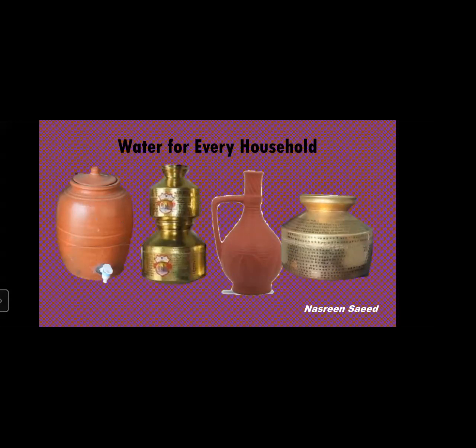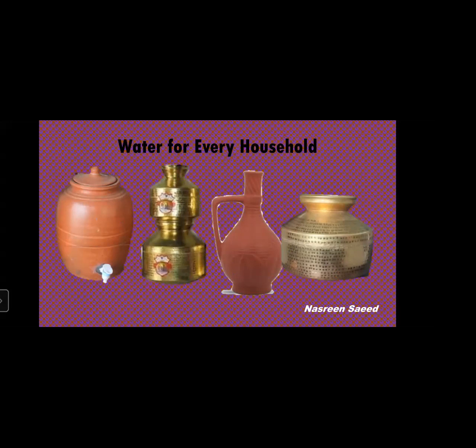You can ask elders in your house, and you'll come to know what these pots were called. Like I told you, the middle one is surai. It is made in such a beautiful shape. So you can ask your elders what names were used for these things. Okay.